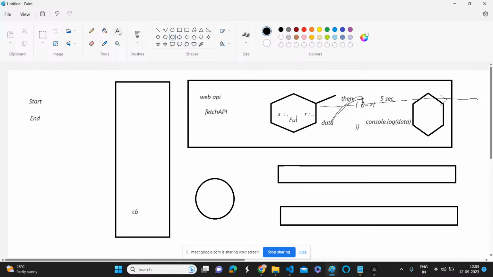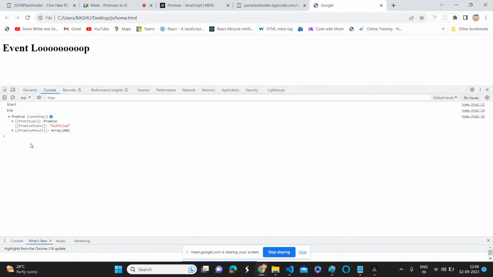So tell me what will happen in the promise. What are the fundamental rules? Status and response. Okay, initially what is the status? Pending, and the response will be undefined. So once it is resolved, that means once it is fulfilled, once it is complete, meaning conversion of that into JSON completely, the status will be fulfilled and the response will be data. What is the state here now? Fulfilled. What is the response?